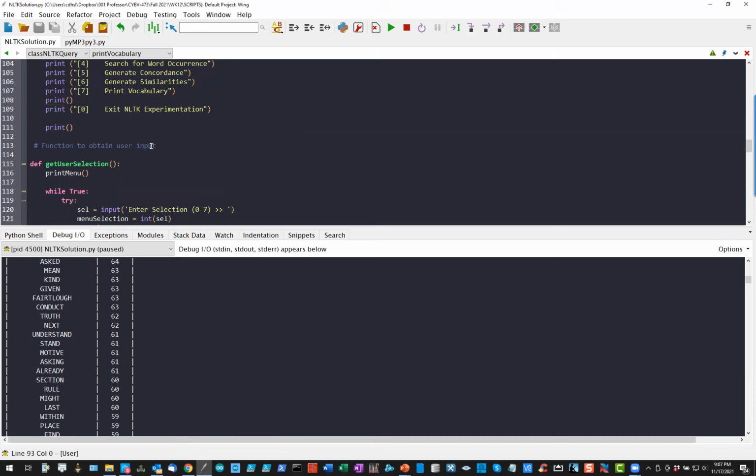It was basically just to get you to dabble a little bit into NLTK, just to brush the surface of the capabilities that are here. As I mentioned a couple of times already, we use this extensively, with all kinds of capabilities within it, in the machine learning class, which is CYBV 474, in order to analyze text and extract meaning from text.